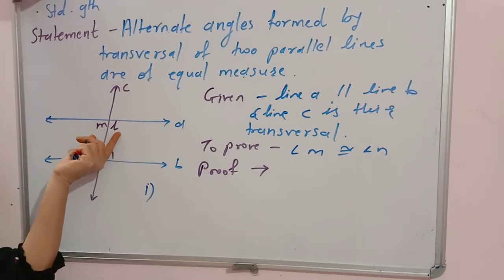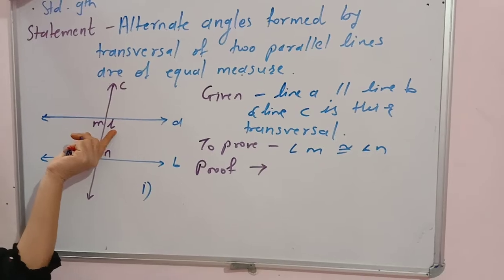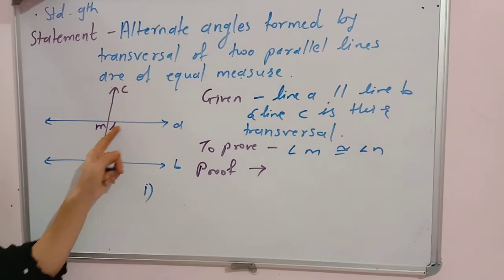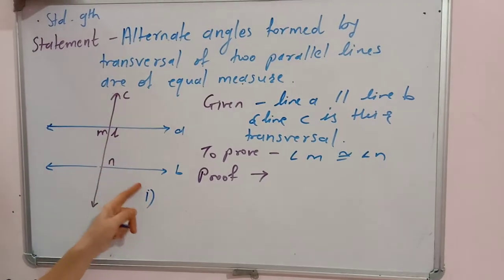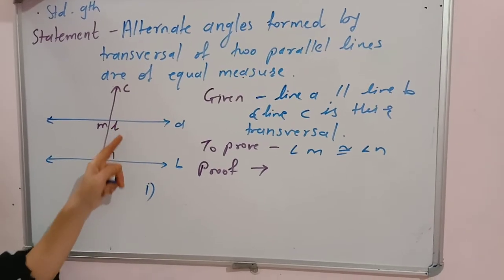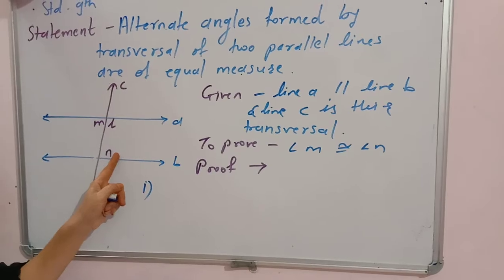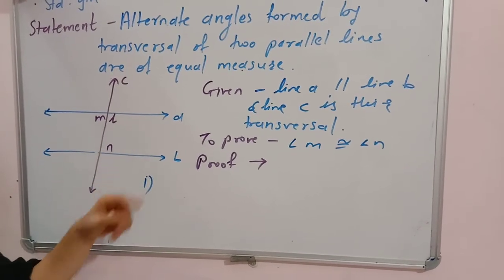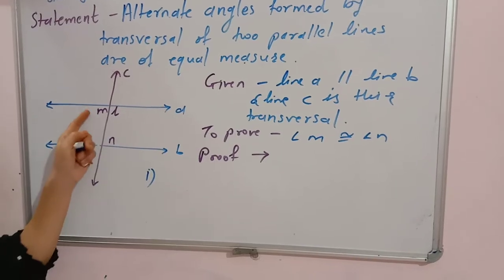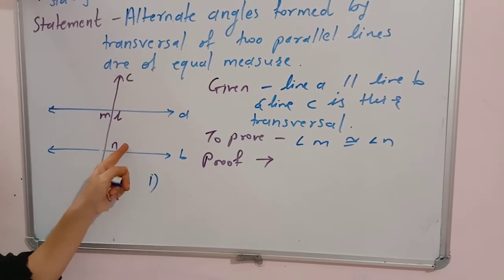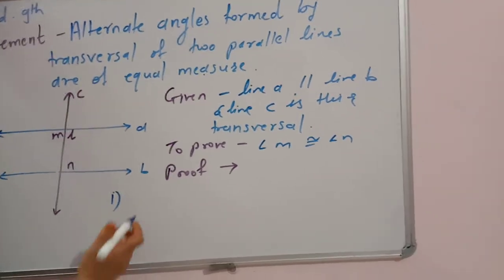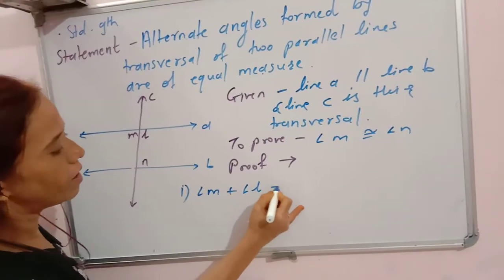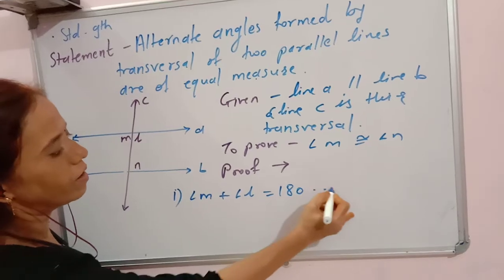This is a pair of angles in a linear pair, so they are supplementary. Again, we will use the property of interior angles of parallel lines. So, angle N plus angle L is also 180 degrees. Angle M plus angle L is also 180 degrees. Again, we will equate them and we will get what we want to prove. Okay. So, just write angle M plus angle L equals 180 degrees.